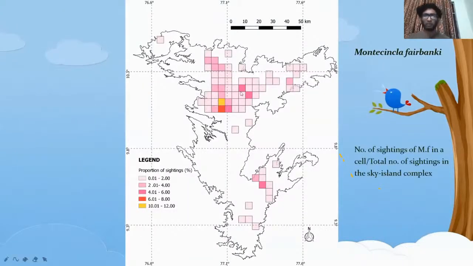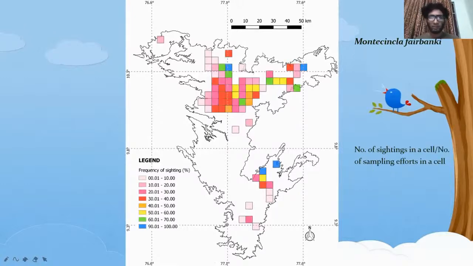Mapping is very important for designing a study. We will check the proportion of sightings. Proportion is essentially the number of sightings of species divided by the total number of sightings in a sky island complex. So we have this region, bright red and yellow, which means that these are most of the sightings of the species found in that region.